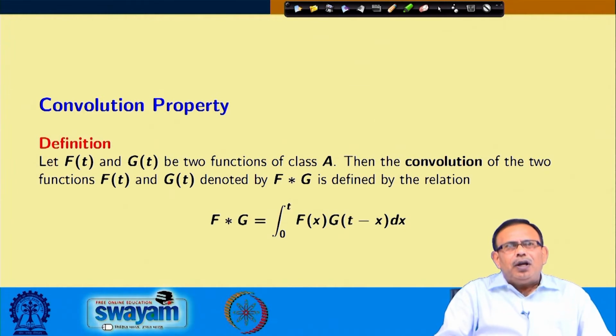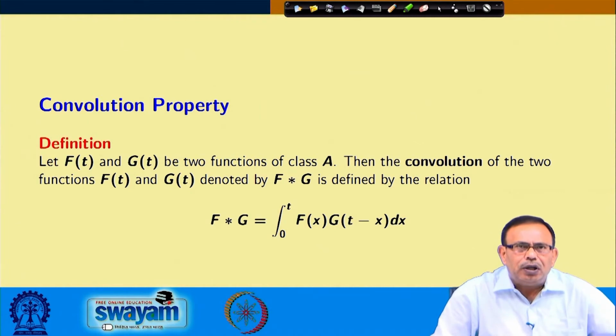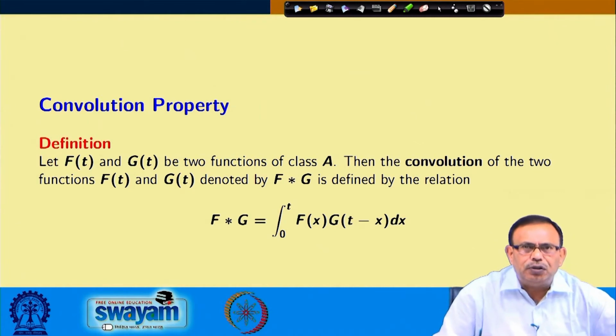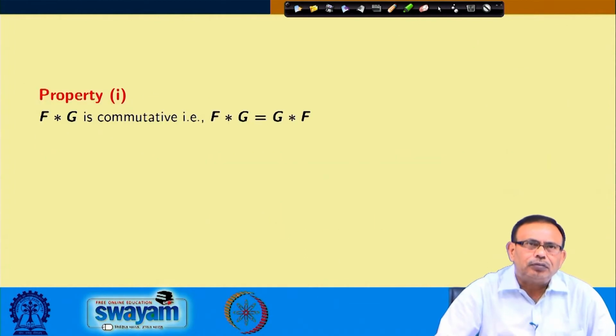So, if I have two functions f(t) and g(t) of class A, which means their Laplace transforms exist, then the convolution of these two functions f and g, denoted by f star g, equals integral 0 to t f(x) g(t minus x) dx.